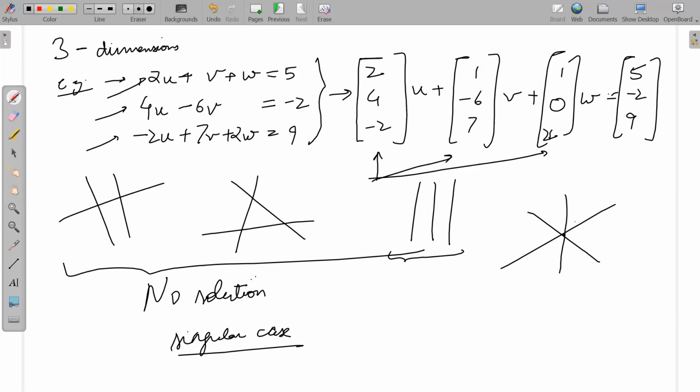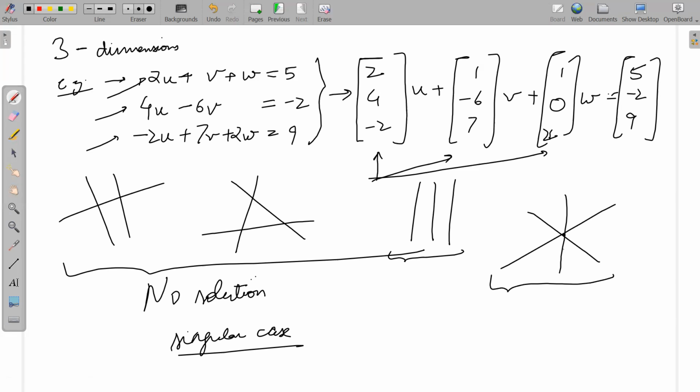What are you saying? Like more points can satisfy that. More points. What do you mean by more points? One solution, zero solution, many solutions. Many solutions, right? So it has infinite solutions.